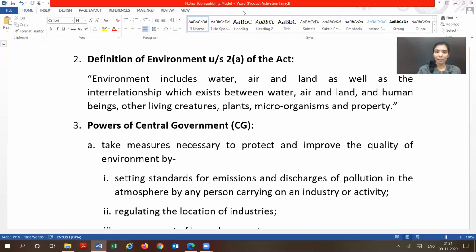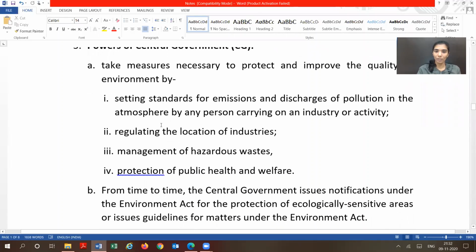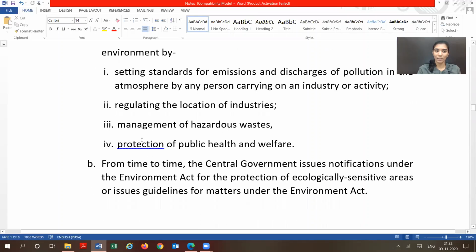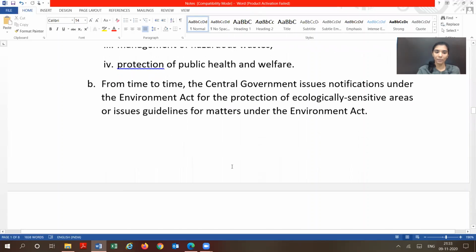Now under this act, certain powers are provided to the central government. What are these? Let's study. To take necessary measures to protect and improve the quality of environment. How? By setting up standards for emissions and discharge, regulating the location of industry, management of hazardous waste, protection of public health and welfare. Also, from time to time, the central government issues notifications under the Environment Protection Act for protection of ecologically sensitive areas, or it issues guidelines for matters under the Environment Act.